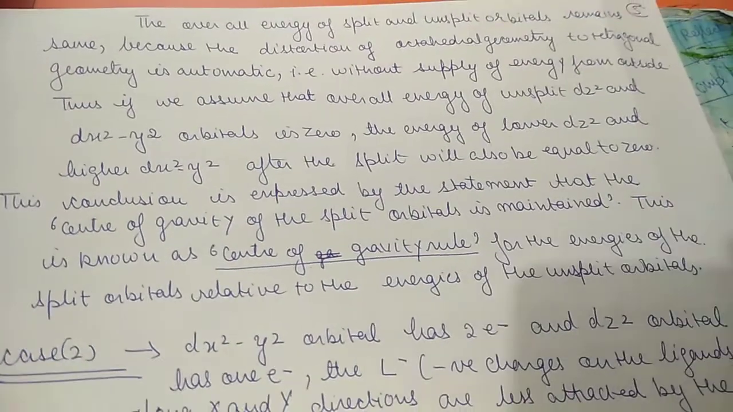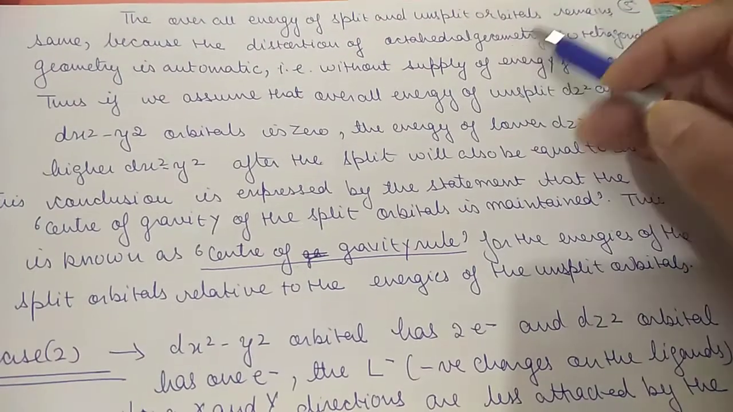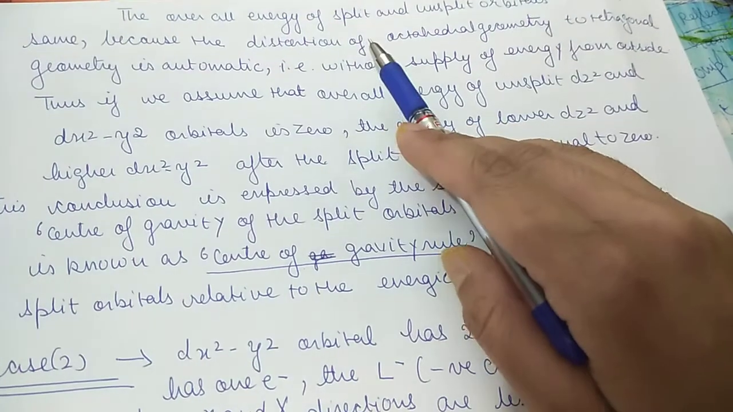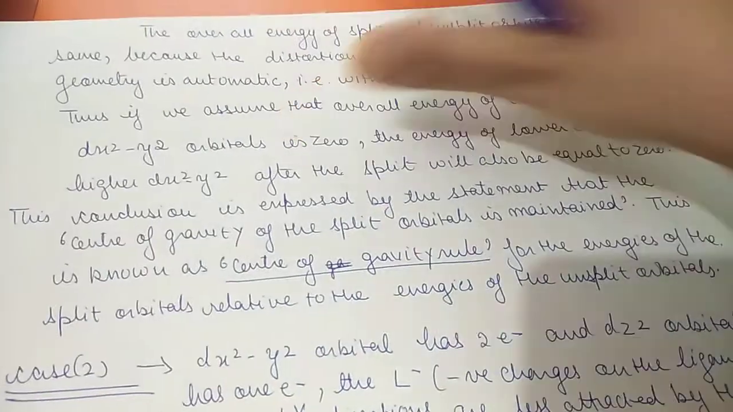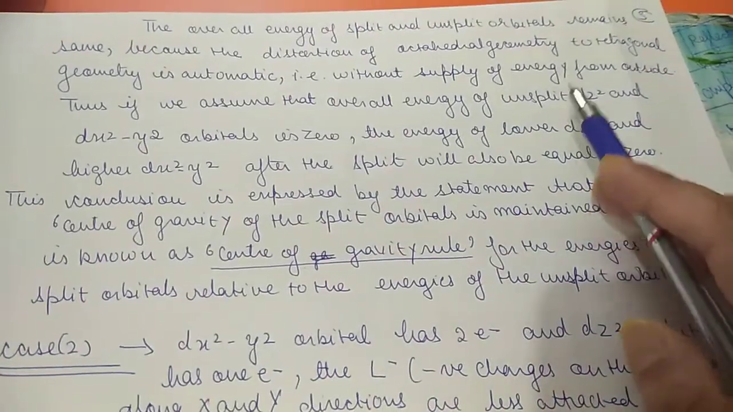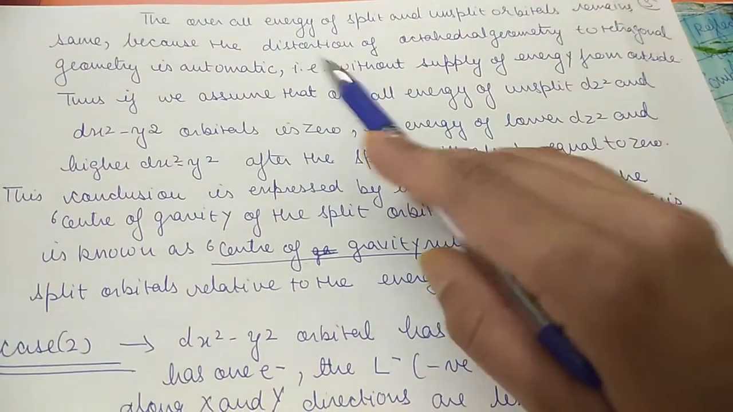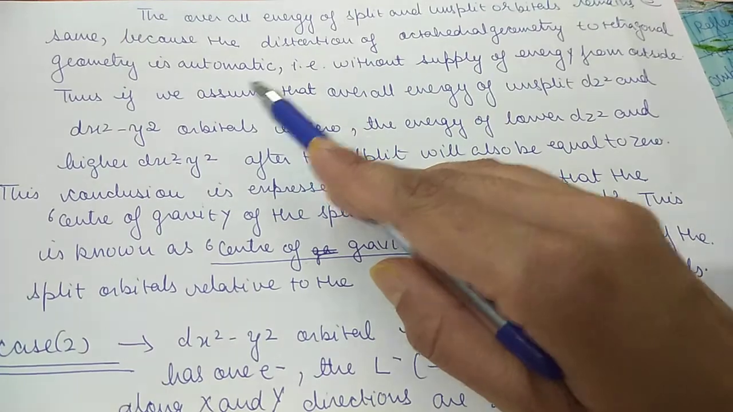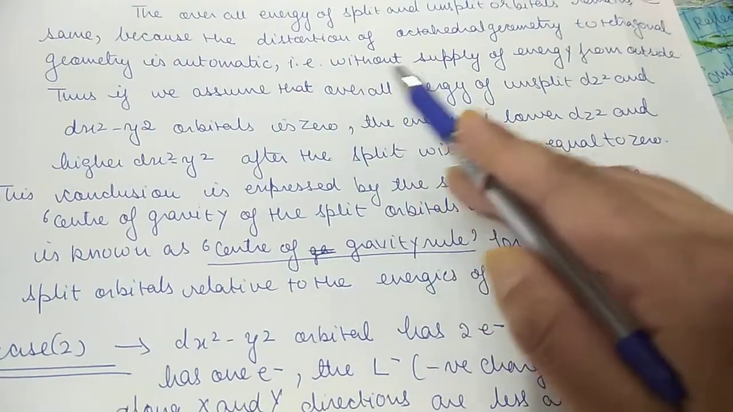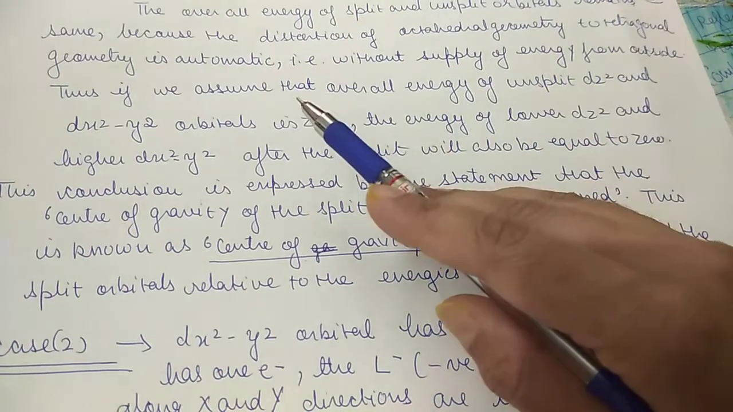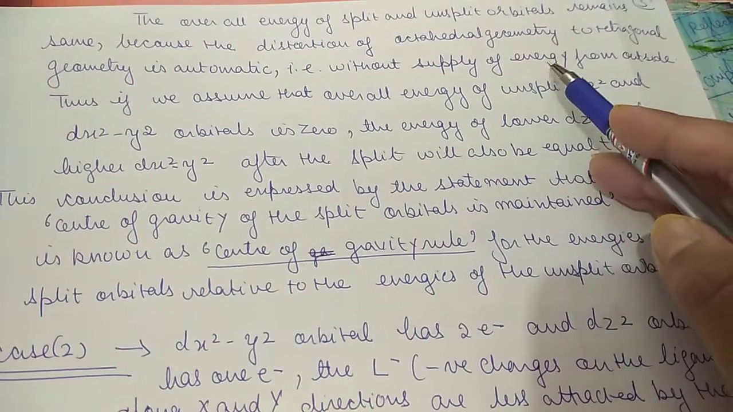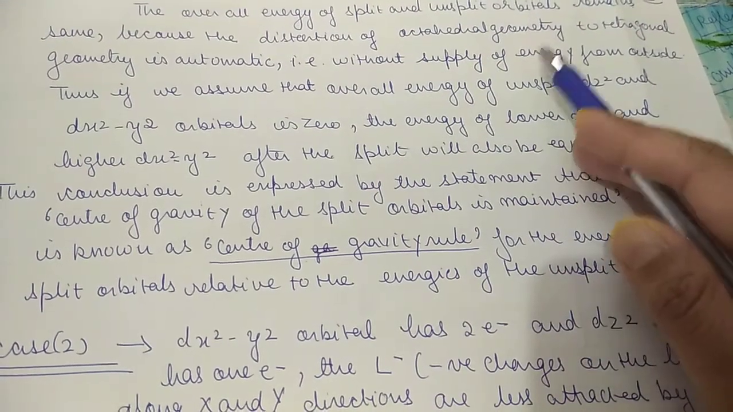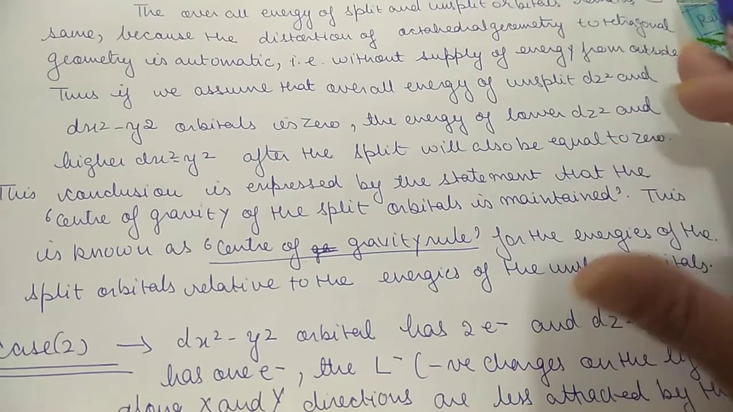The overall energy of split and unsplit orbitals remains the same because, please pay attention here to this statement, the distortion of octahedral geometry to tetragonal geometry is automatic, that is, without supply of energy from outside. So the overall energy of the system, that is of the split and unsplit orbitals, will remain the same because it